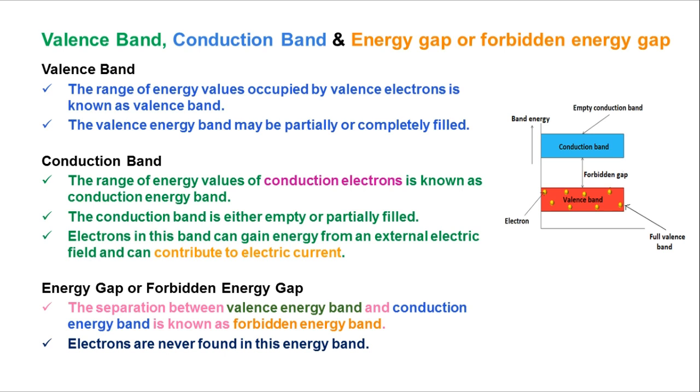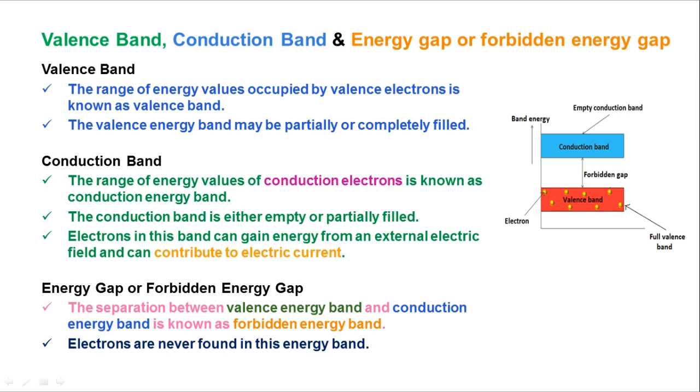Electrons are never found in this energy gap. Suppose an electron jumps from valence to conduction band, there is no electron staying in between this gap.